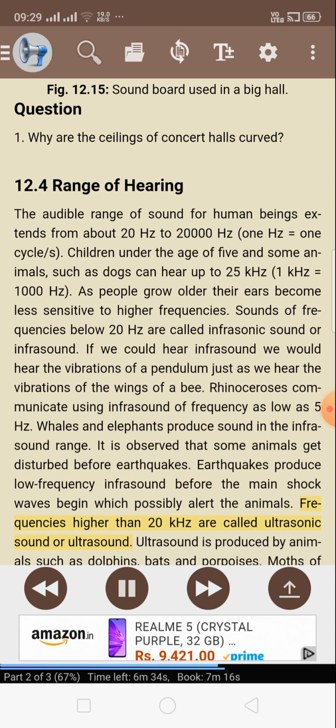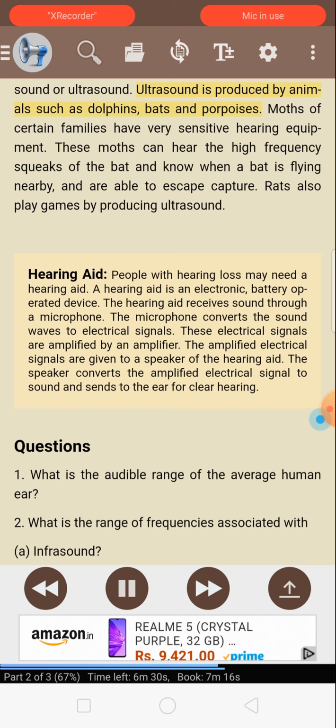Frequencies higher than 20 kHz are called ultrasonic sound or ultrasound. Ultrasound is produced by animals such as dolphins, bats, and porpoises. Moths of certain families have very sensitive hearing equipment. These moths can hear the high-frequency squeaks of the bat and know when a bat is flying nearby, and are able to escape capture. Rats also play games by producing ultrasound.